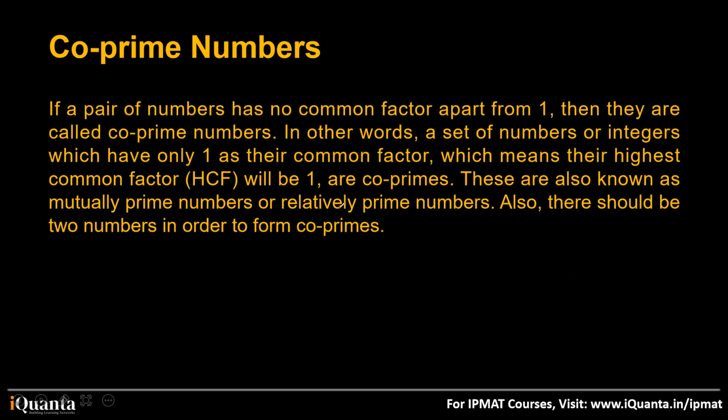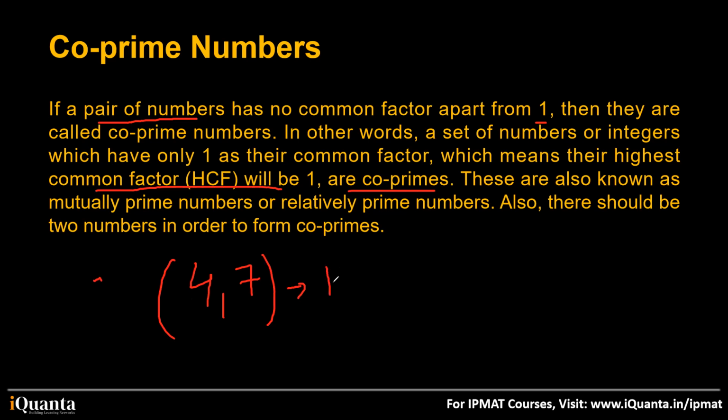Yeah, co-prime. So it said that co-prime is a pair of numbers that have no common factor apart from one, or you can say the HCF of this pair of numbers, if it is 1, then they are co-primes. That's it. For example, say I take 4 and 7. 4 is not a prime, 7 is a prime, but they are co-primes. Even though 4 is not a prime, 4 and 7 are co-primes. Why? Because their HCF is 1, right? Their HCF is 1.